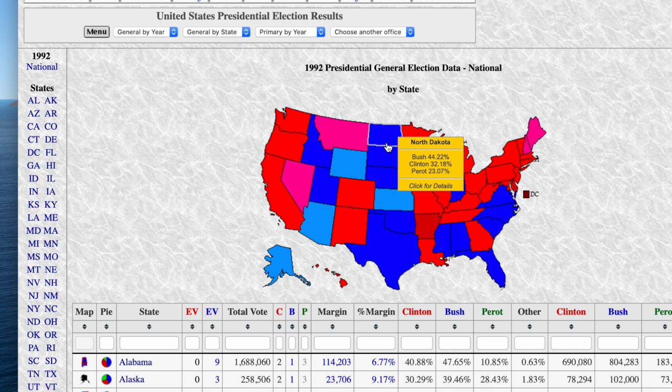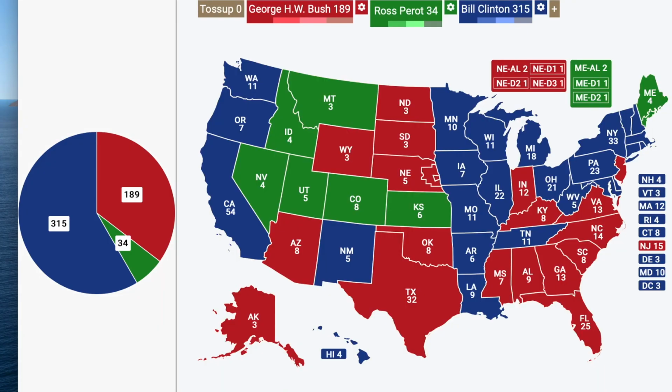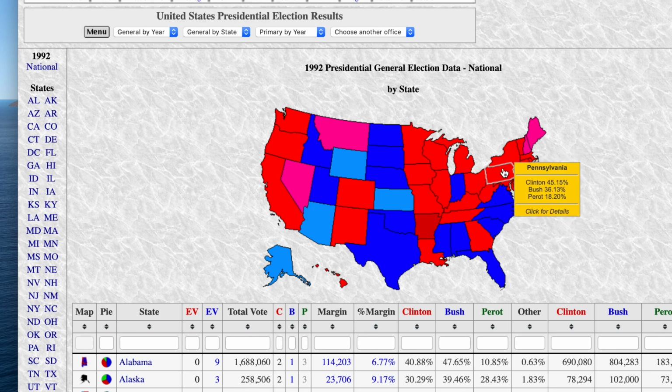Maybe North Dakota, this is a pretty strong state for Perot. Let's make a determination there. So that's 23% Perot, 32% Clinton, 44% Bush. Say Perot takes 5% from both of them, that's still 39 Bush, 27 Clinton. So yeah, I think Perot would have done pretty well in a lot of states, just not quite come to winning them. But I feel like Perot would at least have won one of these big states.